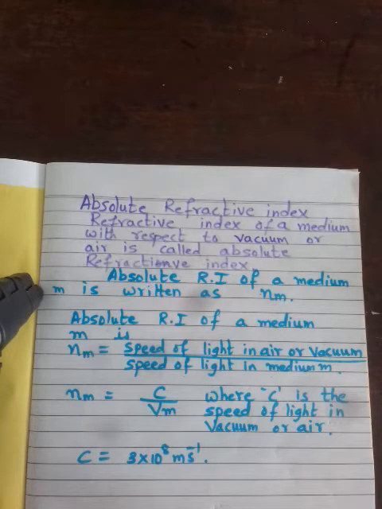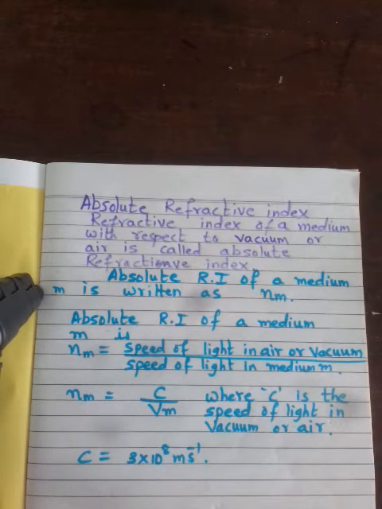Now, absolute refractive index is the refractive index of a medium with respect to vacuum or air. So what is absolute refractive index? Absolute refractive index is the refractive index of a medium with respect to vacuum or air.